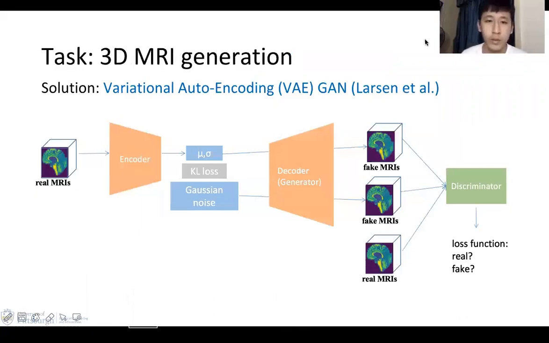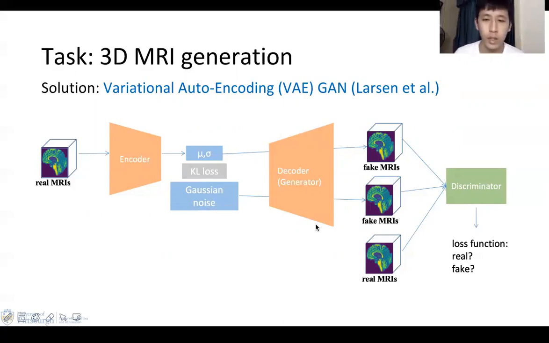An alternative to the GAN is called variational auto-encoding GAN. This model adopts the structure of VAE, having an encoder and a decoder, which is also the generator in our case. This model not only learns the mapping from the prior to the posterior, but it also learns the mapping from the real MRIs to the latent space. It does that by having the encoder learn two parameters, the mean and the variance of the random prior. The structure is known for solving the mode collapse in GAN because it builds on the principle that having a nice convergence in the latent space will help prevent the generator from entering a mode collapse.